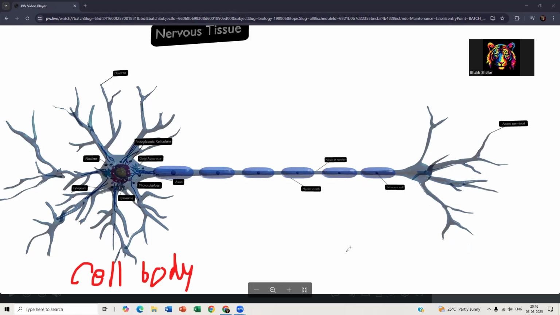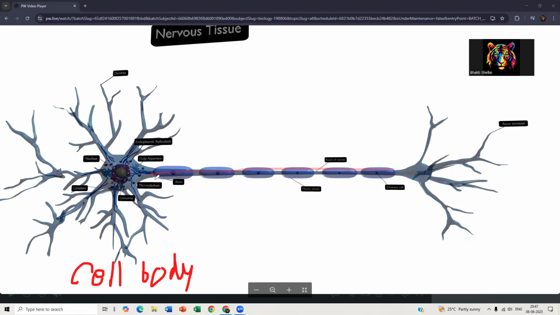The next thing you have is this long line. Ignore these boxes and observe the line passing like this.